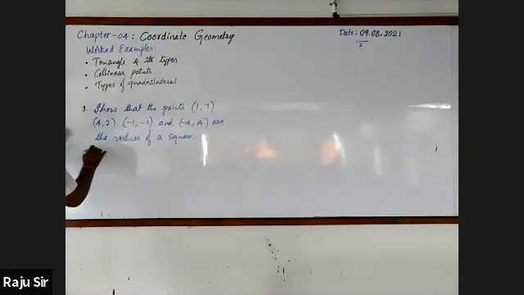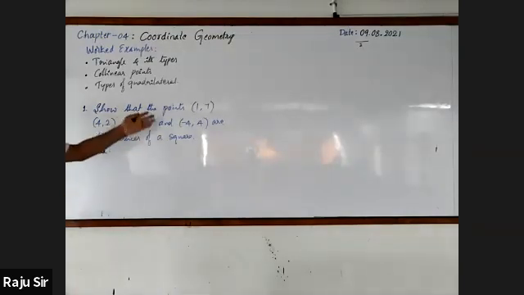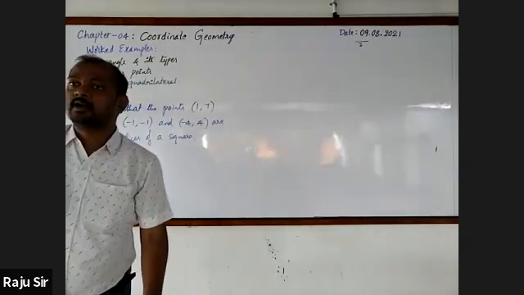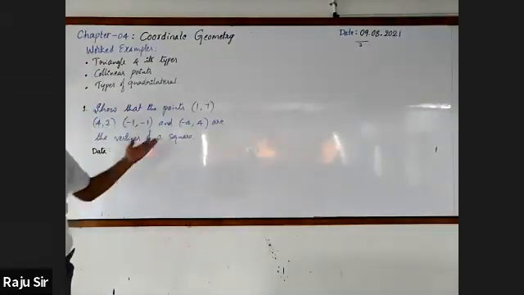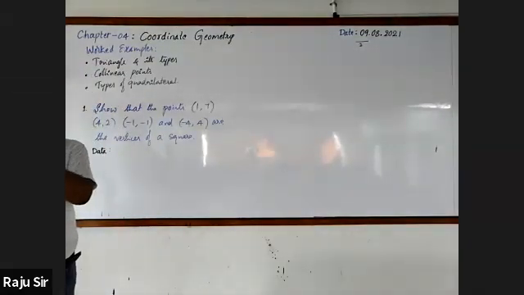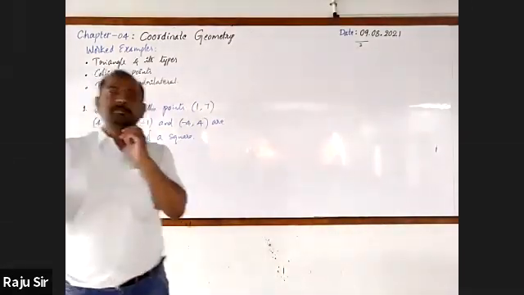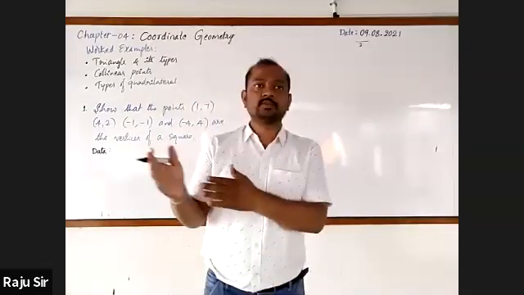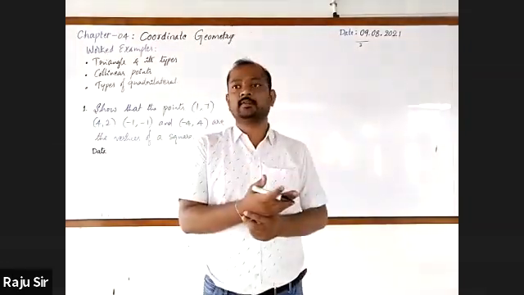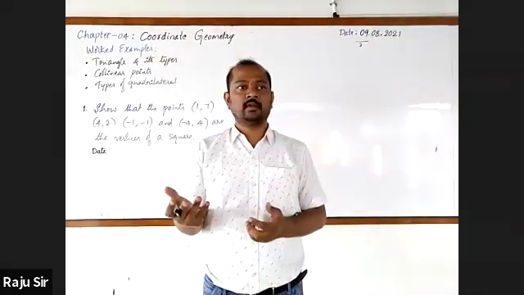Before proving, first let me write the data. Your 4 points are given. Let us assume these points as A, B, C, and D, or P, Q, R, and S. You have to show ABCD is a square.